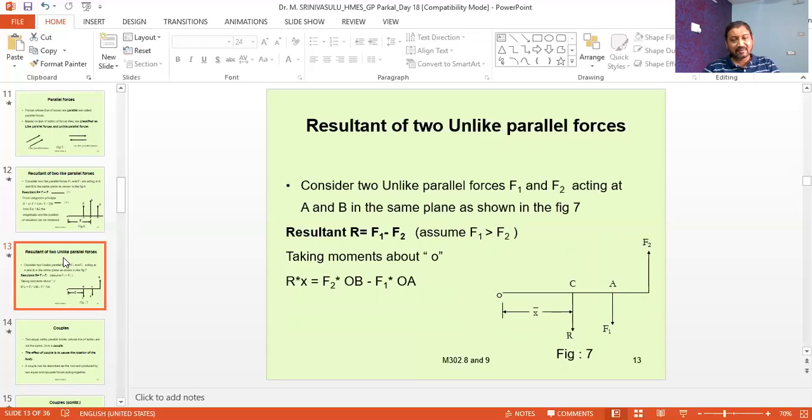Therefore, the resultant R is equal to F1 minus F2. That is the magnitude of the resultant.